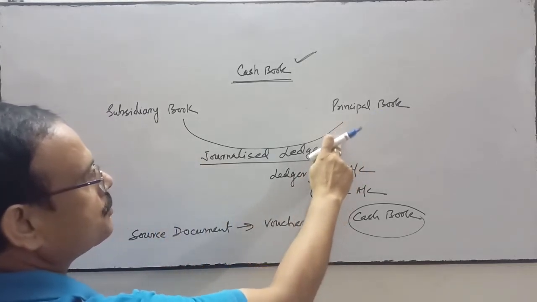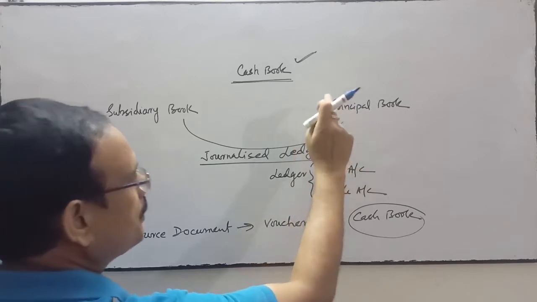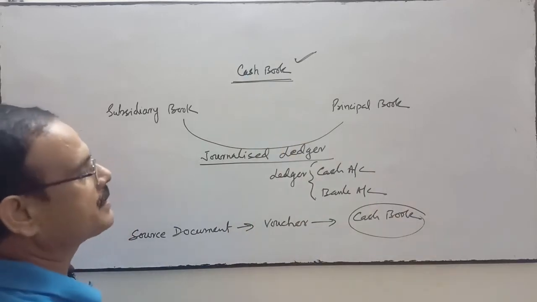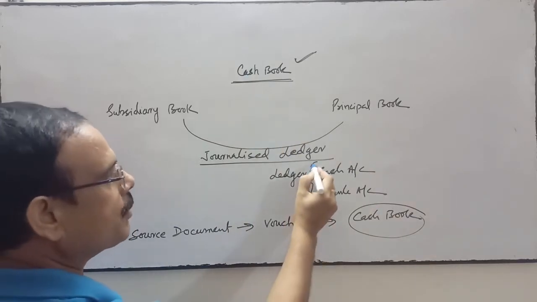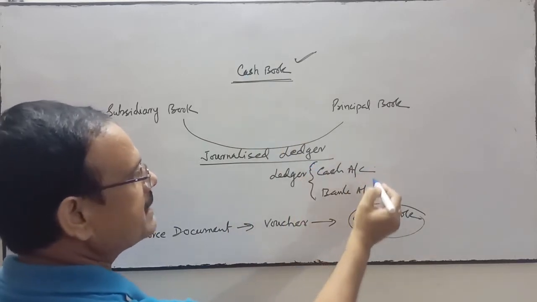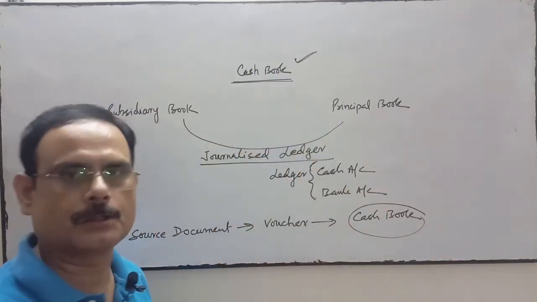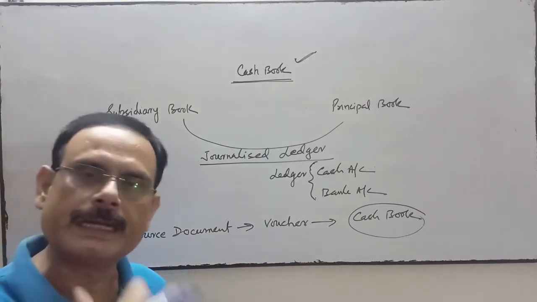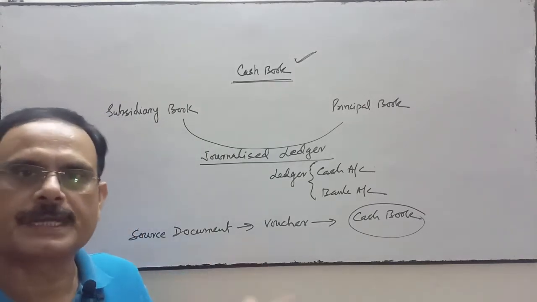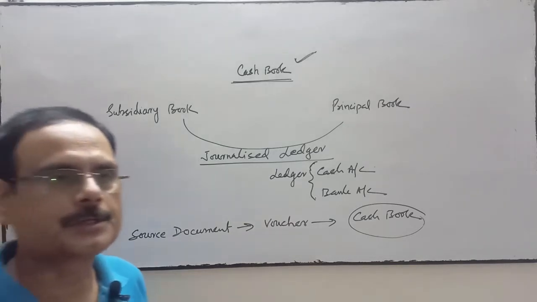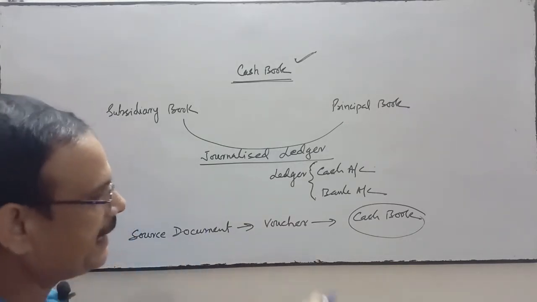Principal book is a ledger. Why is it a journalized ledger? Because when we maintain the cash book, it means we are not going to prepare the ledger of cash and bank. Cash book itself serves the function of a ledger also, and fulfills the objective of the ledger of cash and bank. That's why cash book is called journalized ledger.